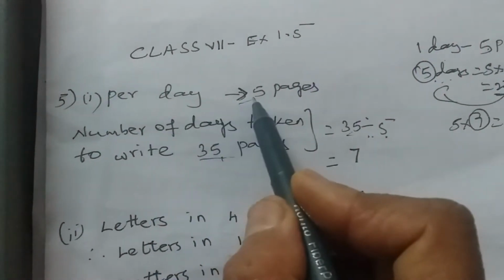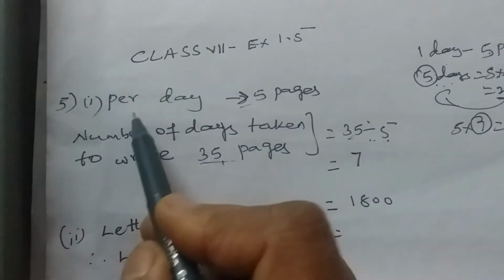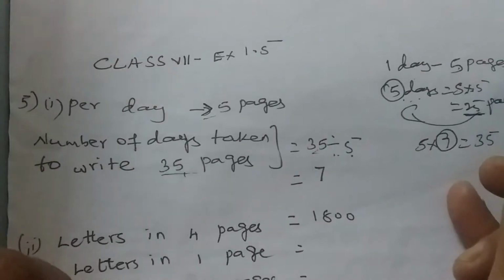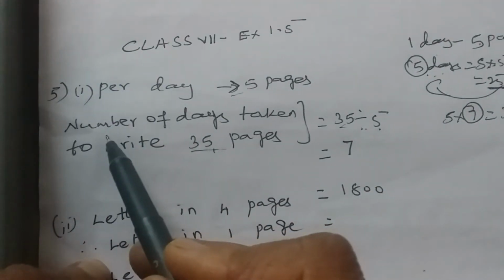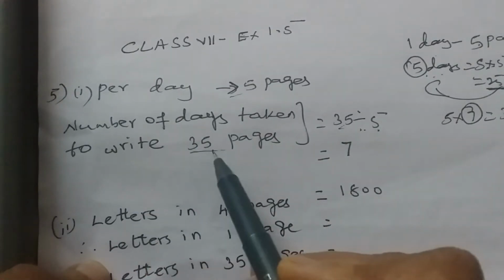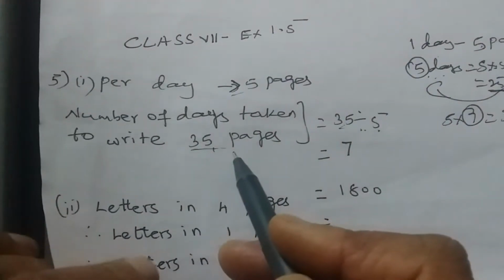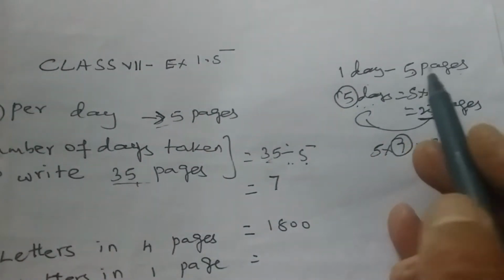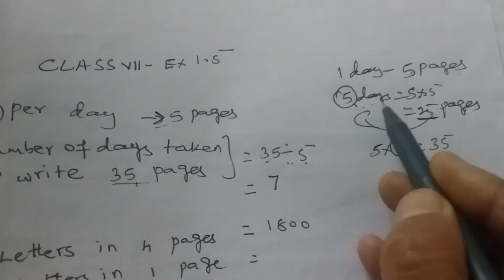So per day, how many pages did he write? 5 pages. Per day means in one day. In one day, he wrote 5 pages. That means we need to find the number of days taken to write 35 pages. He has written 35 pages of poem. Suppose the question is, one day he wrote 5 pages, and how many pages has he written in 5 days?